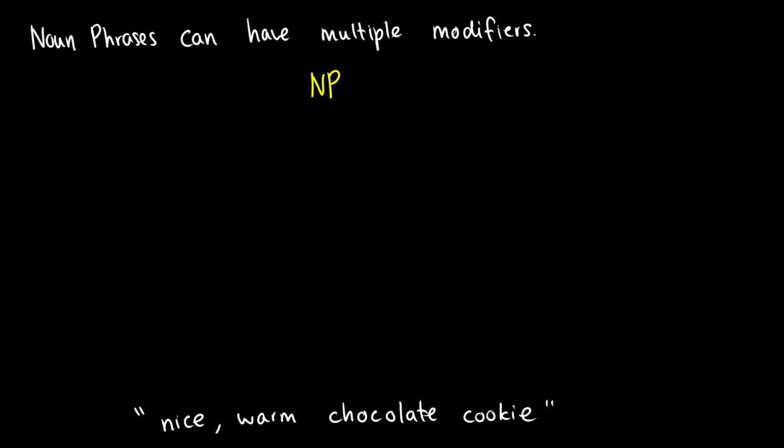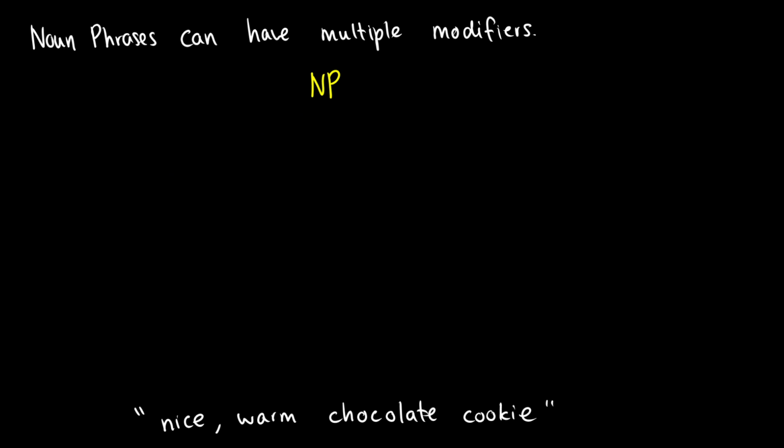We can also have multiple modifiers. So say we have nice warm chocolate cookie. Now we're using a simpler structure here. So if it was a syntax course, we'd want everything just to have two branches. But for the sake of demonstration, these really don't come out any different here. So we have nice warm chocolate cookie.